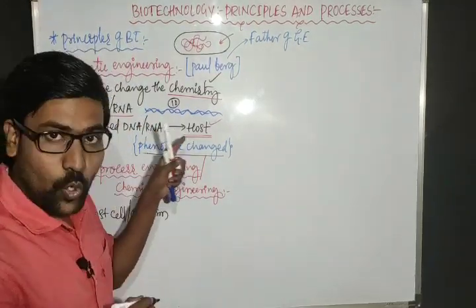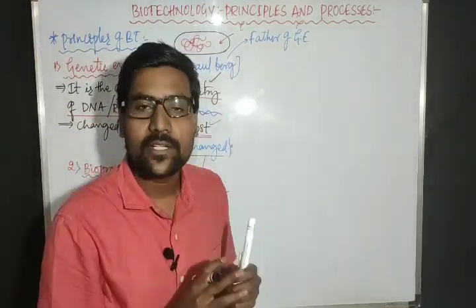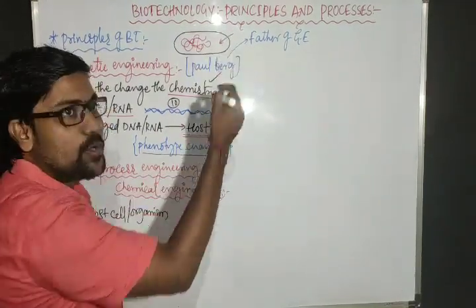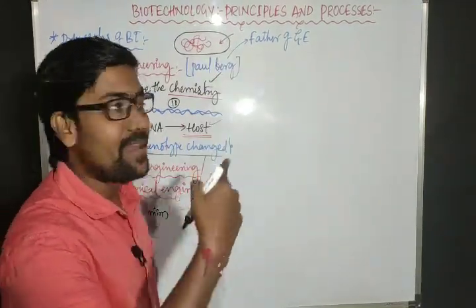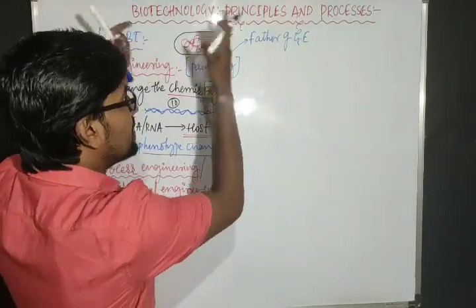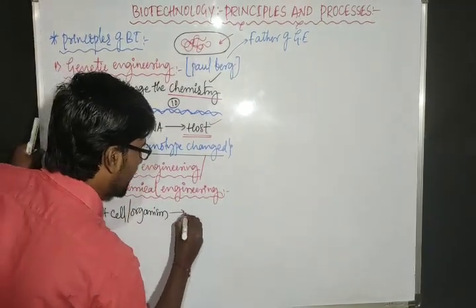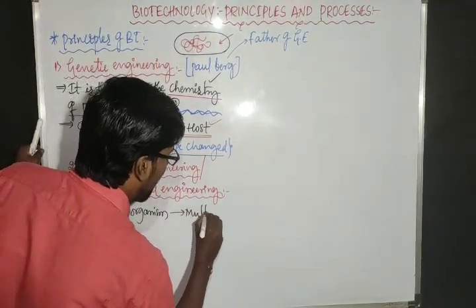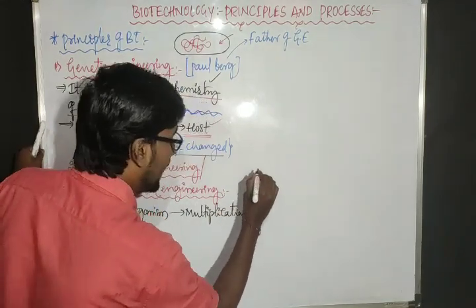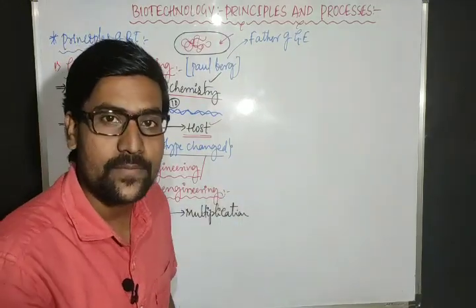Now, that host cell should be grown more. That means we need to get a larger number of these host cells. Why? Because our character-expressing gene is present in this bacteria. We need to produce many of this kind of bacteria. That means the host cell or host organism should undergo multiplication, producing many copies.